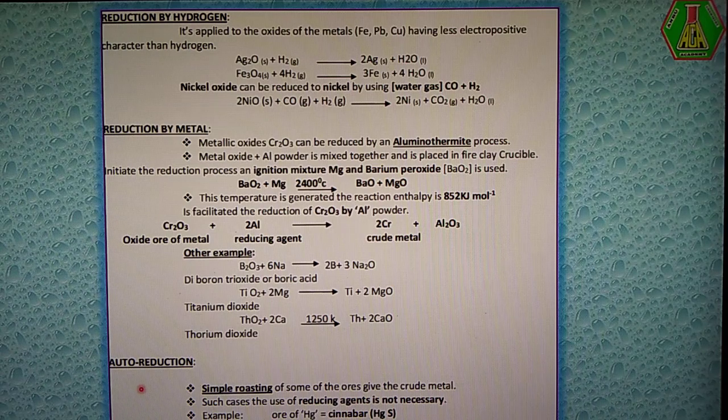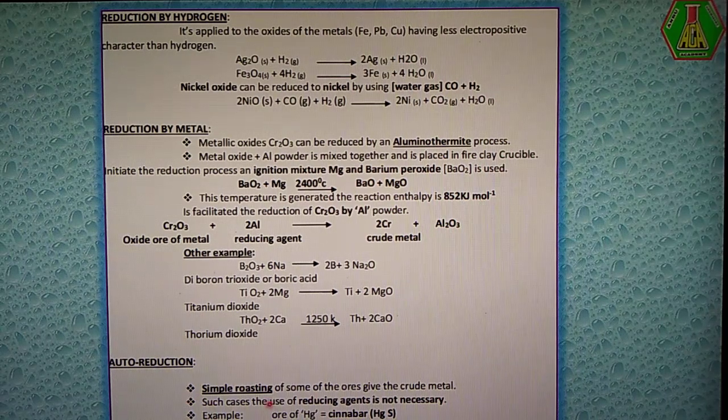A reducing agent is not required, it is not necessary. So when the metal oxide or metal sulfide is converted into crude metal without a reducing agent, the process is called auto reduction. I mean, the metal oxide or metal sulfide is involved in a simple roasting process.